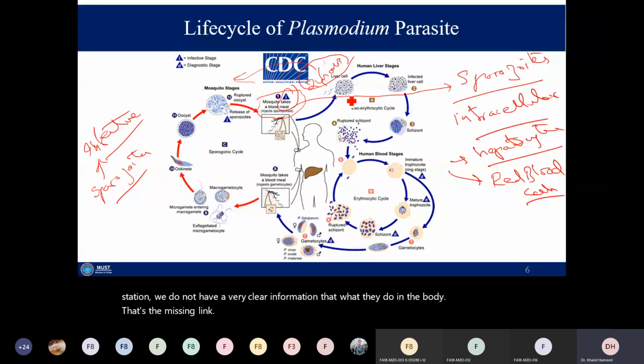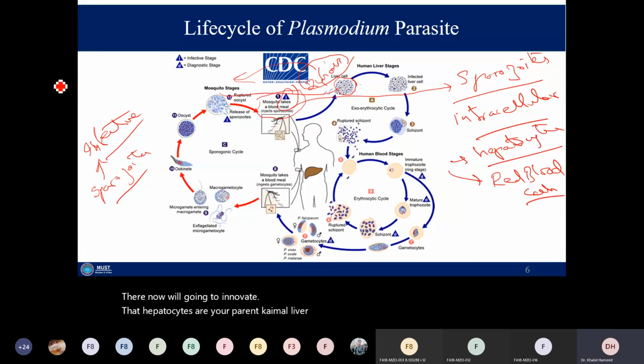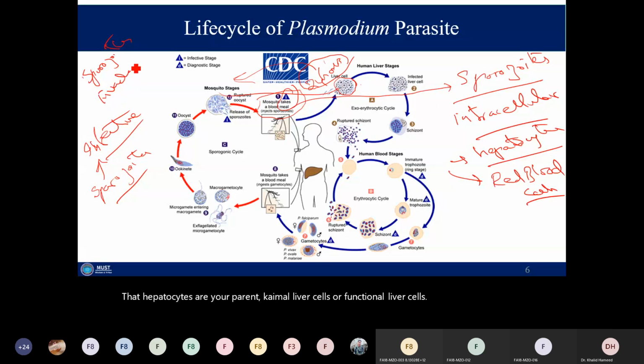After 24 hours, these sporozoites will invade the hepatocytes, the parenchymal or functional liver cells. They will invade the hepatocytes. So that's the liver stage.